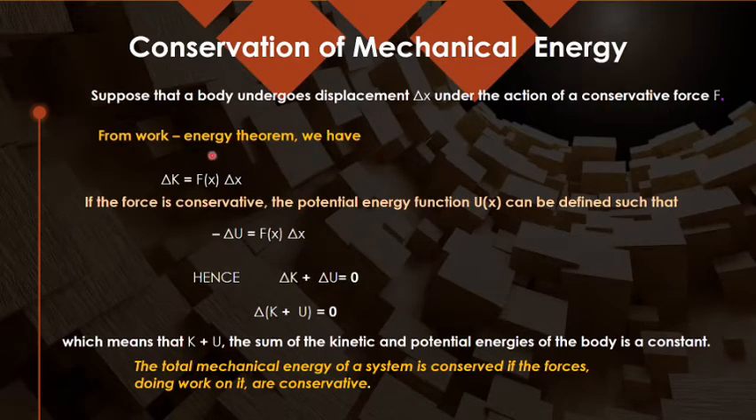Now from the work energy theorem, we have already proved that change in kinetic energy is equal to work done. Work done means force into displacement. Now, if the force is conservative, then the change in potential energy, we have just proved it, is equal to minus Fx dx. So you can say that the change in kinetic energy plus the potential energy is equal to a constant. This is U, because we are using the symbol U for potential energy.